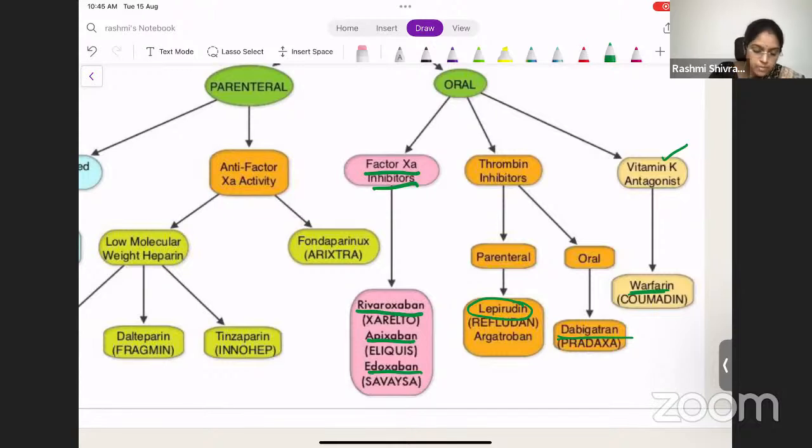There's an easy way to remember. You have here XA, right? Here you have XA, that is 10A.